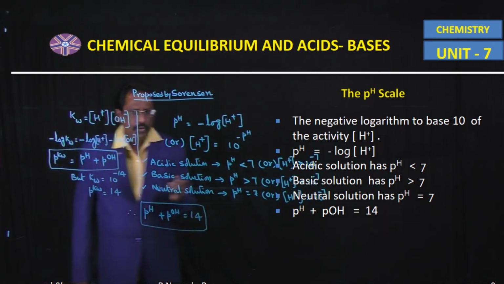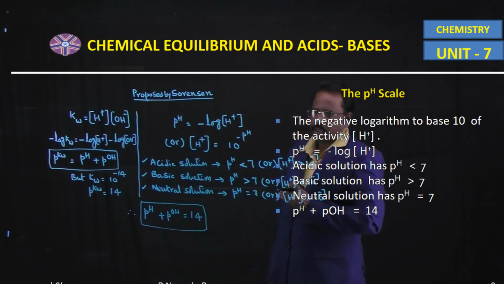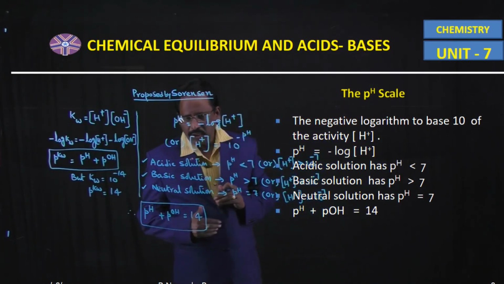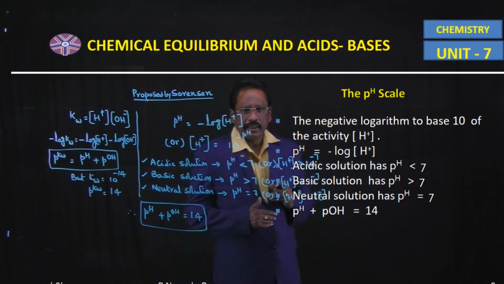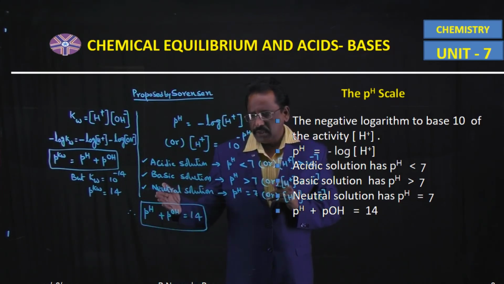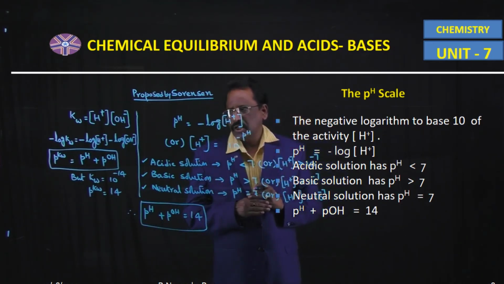If you know pOH of the solution, for the same solution pH is equal to 14 minus pOH. Or if you know pH of the solution, it is possible to calculate its pOH value. So from this relationship, pOH is equal to 14 minus pH.